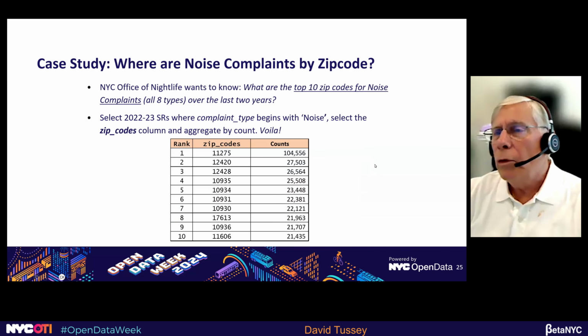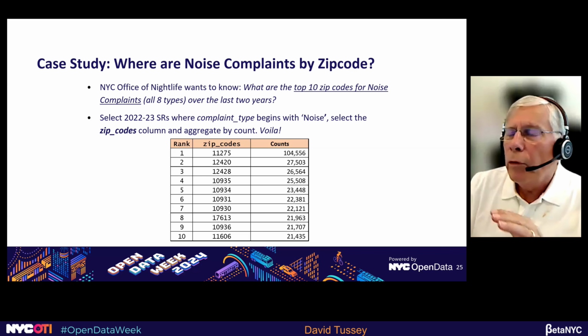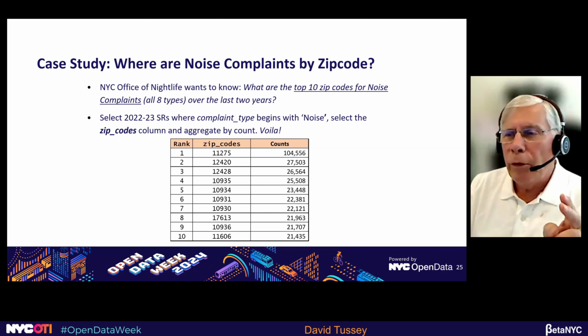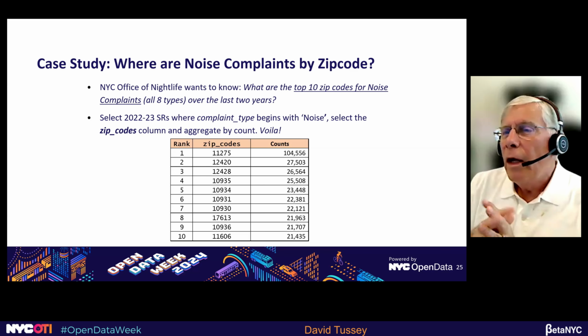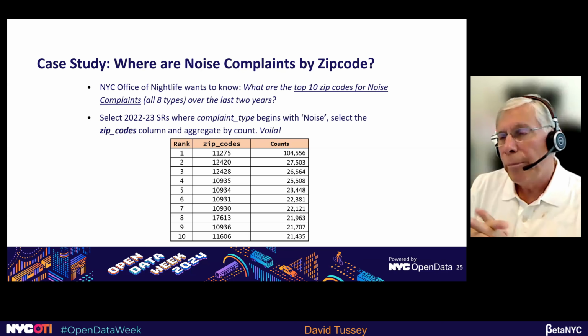I want to now do a quick case study. Here's a case study we just made up, but I think it's illustrative. Let's say the New York City Office of Nightlife wants to know what are the top 10 zip codes for noise complaints over the last 2 years. Kind of a relevant question given Mayor Adams' emphasis on nightlife and entertainment in the city.